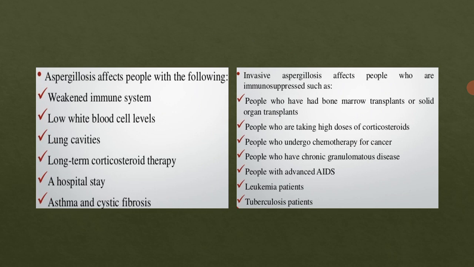Then hospital stay, the nosocomial way, it may also spread. Mostly, though, it will spread via the environment, via inhalation of air particles, or via the soil. Then asthma and cystic fibrosis. Patients with asthma have more risk of getting this infection.